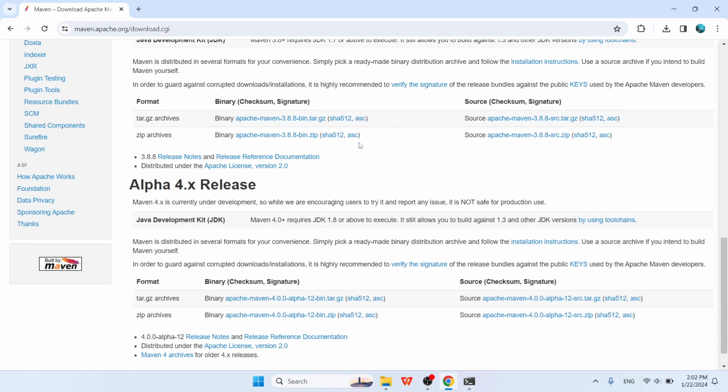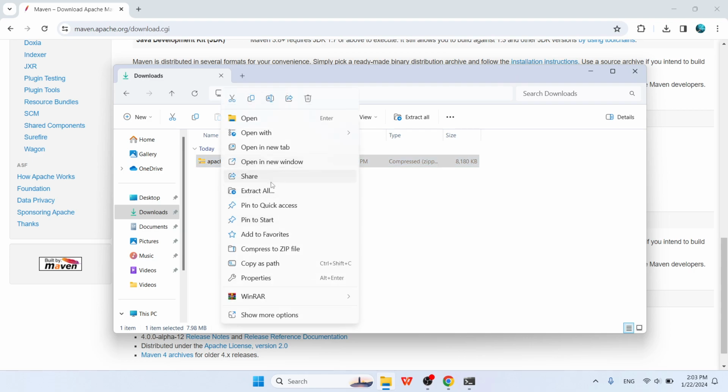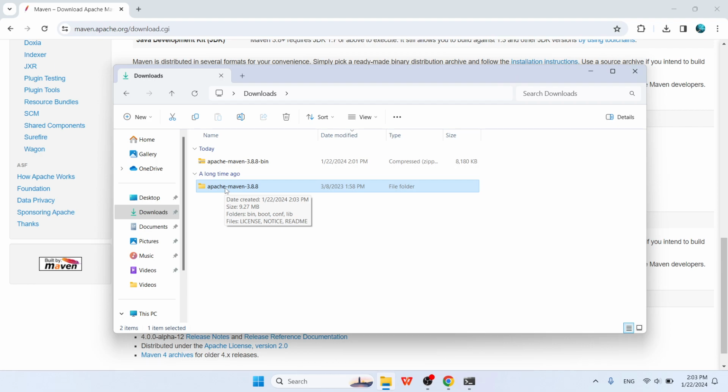So I will click on this link and wait a little bit to download Apache Maven. After downloading finishes, we have a folder in the Downloads folder. We need to extract, and extract here. Now we have Apache Maven.